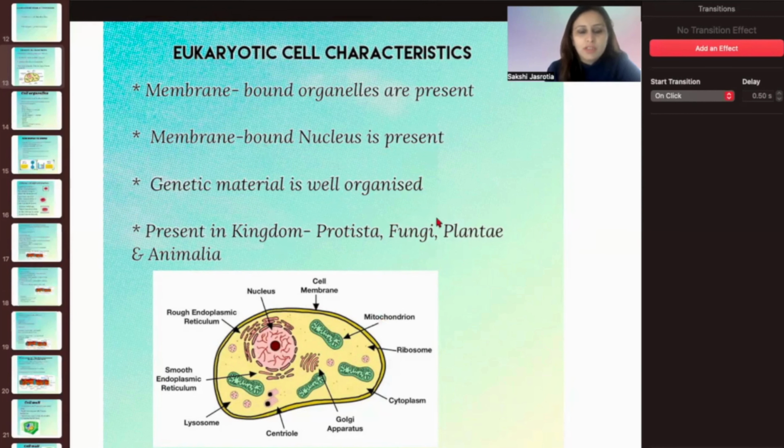So genetic material is very well organized here. This is seen in these kingdoms, Protista, fungi, plantae, and animalia. So we can say that it is present in the higher organisms. In the primitive, smaller unicellular organisms, it is absent or they show prokaryotic type of cells.